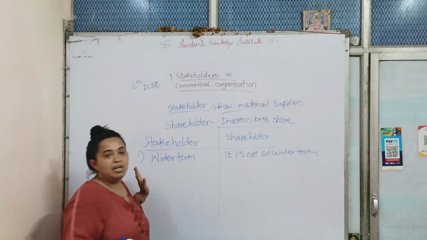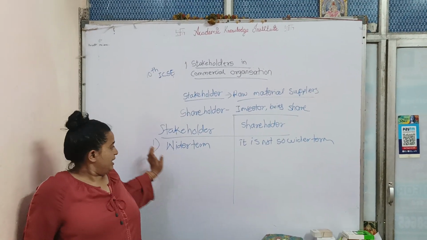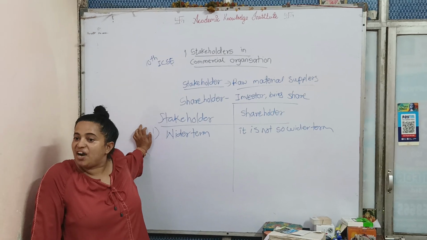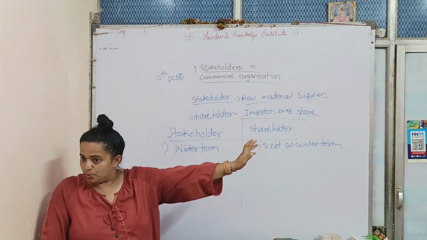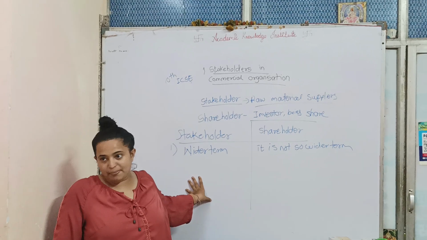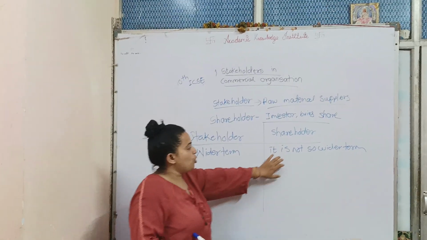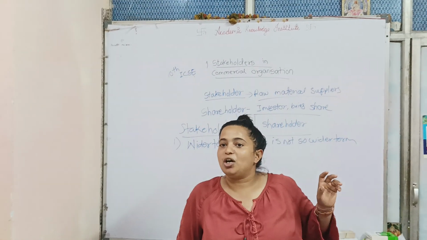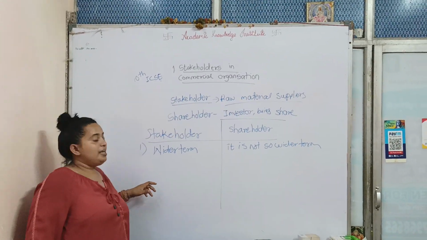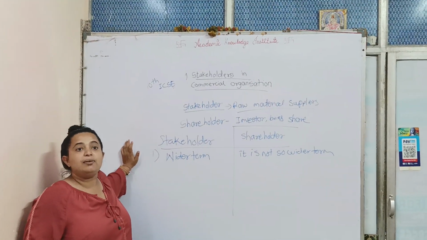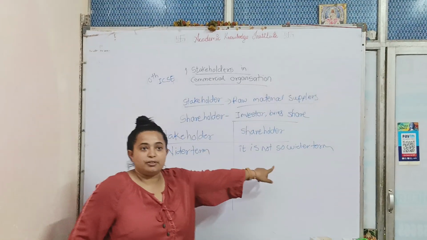Here in the stakeholder, they are involved with the financial activities as well as they are the suppliers also. They are involved in both. Here they are only involved with the money matter. Advertising will also be there, but they will be only the stakeholder, not the shareholder.